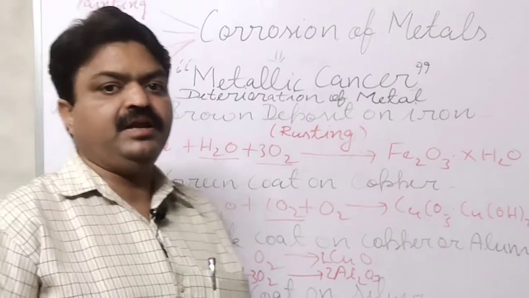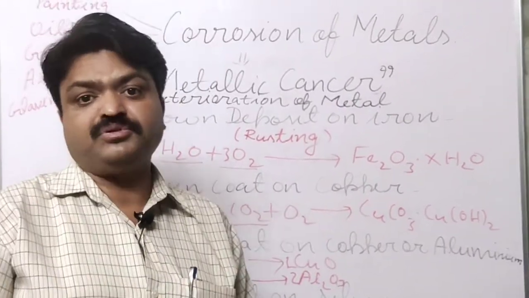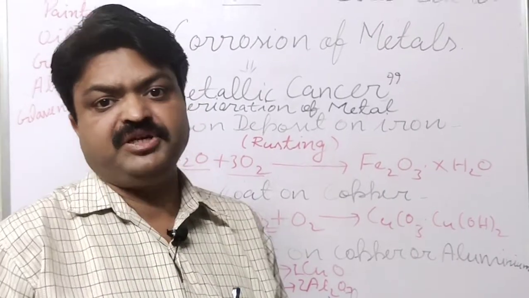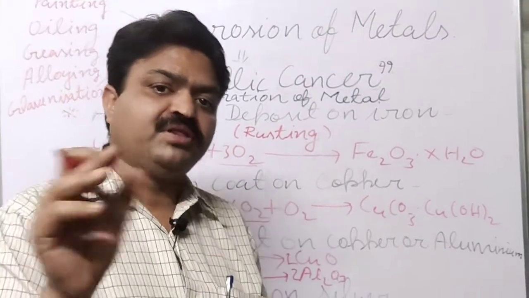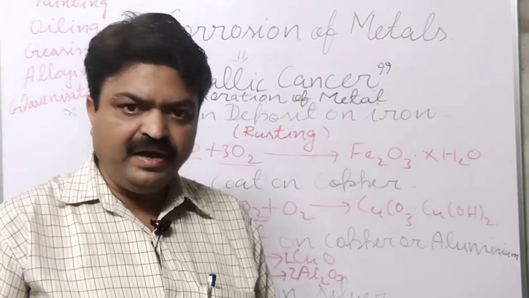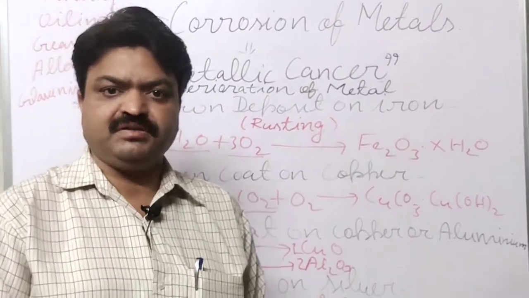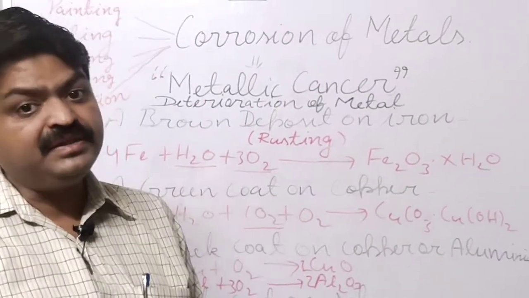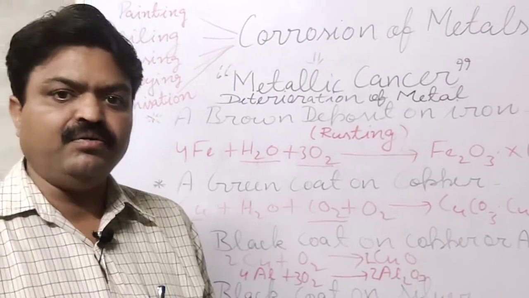Now what is alloying? Alloying is the process, student, in which a homogeneous mixture of two or more than two metals is prepared, and that homogeneous mixture of metals is known as alloy, and this process is known as alloying.